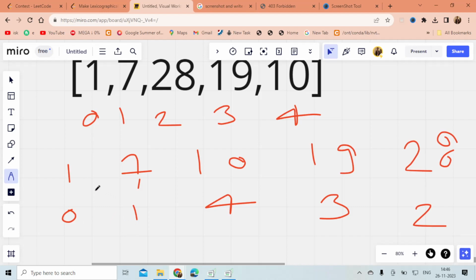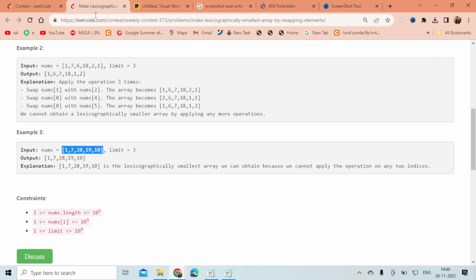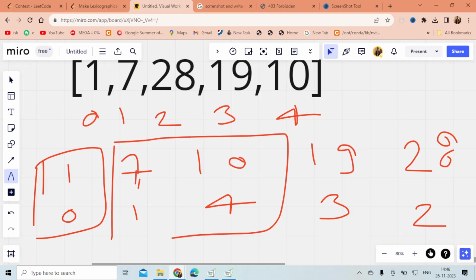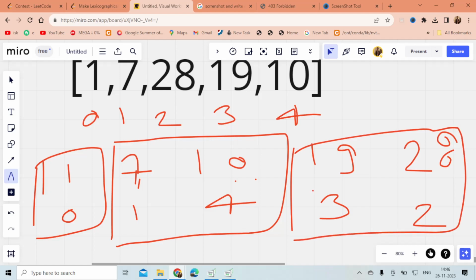Can I make a group of 1 and 7? What is the value of k? 3. No, I can't make a group of 1 and 7. So this is a single-element group. Can I make a group of 7 and 10? Yes. Can I make a group of 10 and 19? No. Can I make a group of 19 and 28? Yes. These are the groups which I can solve.